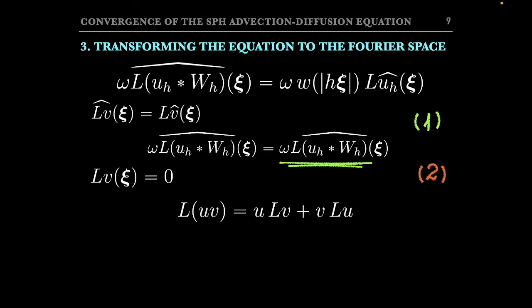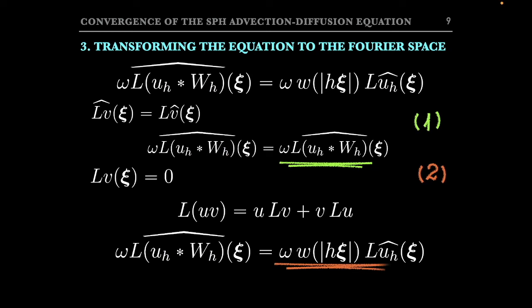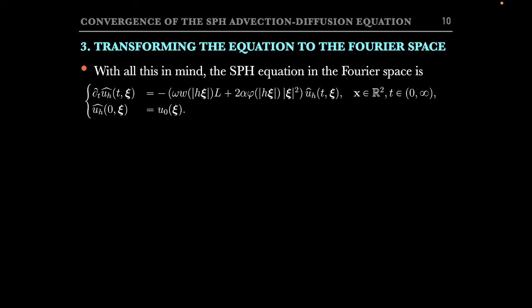Now, note that v here represents the Fourier transform of the kernel, and as it is a radial function, this simply gives omega times the Fourier transform of the kernel times L applied to the Fourier transform of u, exactly what I have claimed at the beginning. Well, so with all these ingredients, we can finally write the Fourier version of our original SPH advection diffusion equation.